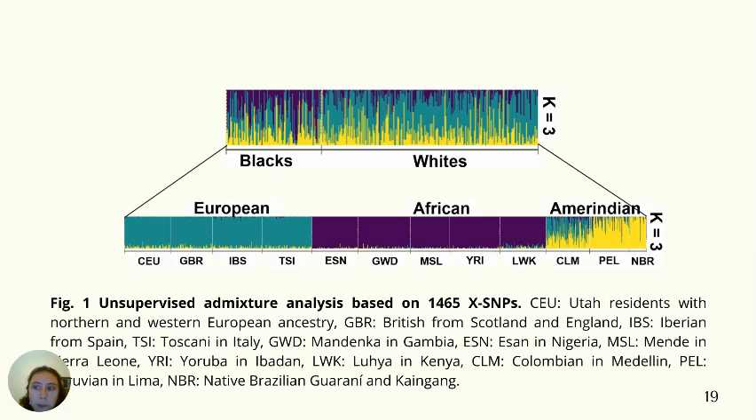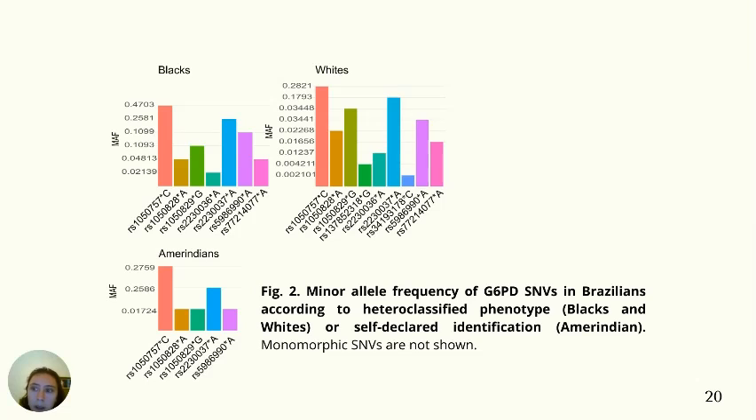As a result, we observed that there is a strong overlap between phenotypic categories of admixed Brazilians when considering X chromosome ancestry, whereas self-declared Amerindians presented a predominant Amerindian ancestry. All the variants studied were in Hardy-Weinberg equilibrium in the 3 groups analyzed.